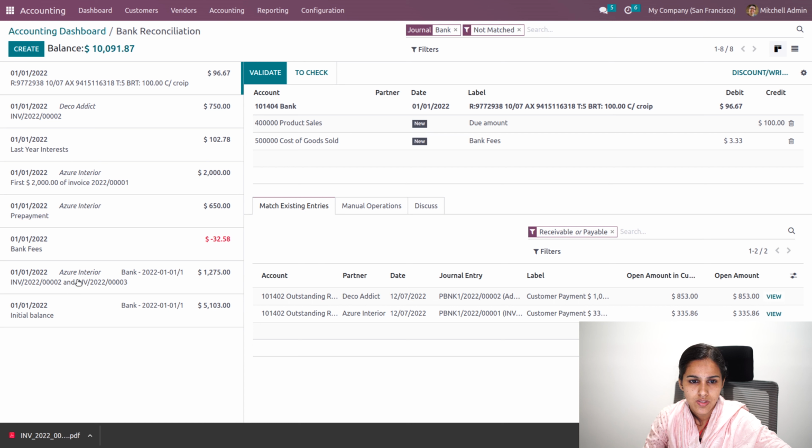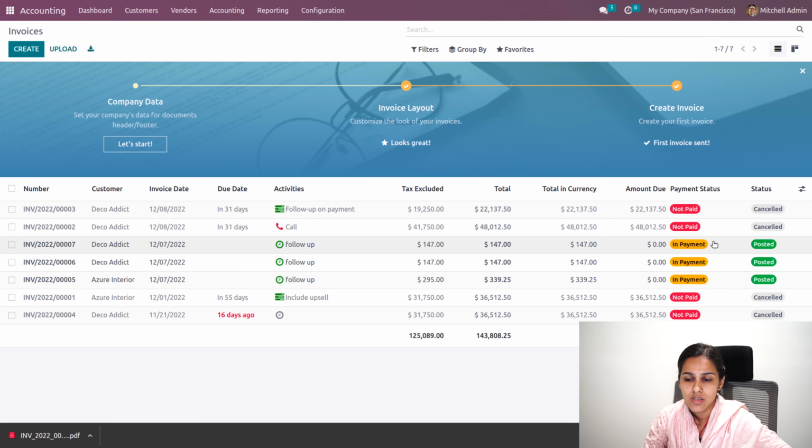Okay, so in the invoice, that particular payment, that 147, has to be moved into paid stage. That is, 7 should be moved to paid stage.